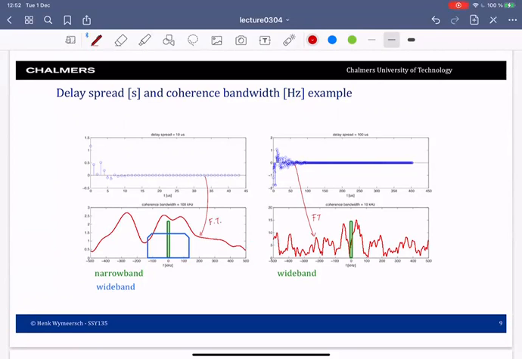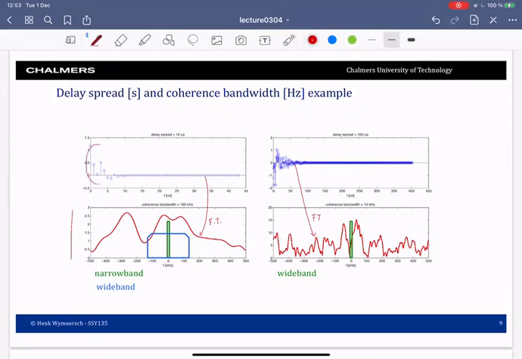So these notions of wideband and narrowband, you can also see in the frequency domain, which is shown in the bottom. If I have a signal like in here in green, which has a very small bandwidth, then over this bandwidth, the channel appears almost flat. Not exactly, but almost flat. And this means that the communication will be narrowband, because over the communication bandwidth, the channel does not change. On the other hand, if I have a wide bandwidth communication, the channel will change over the bandwidth of the communication. So here in blue is the bandwidth of a communication signal with a larger bandwidth, and within this band, the channel changes.